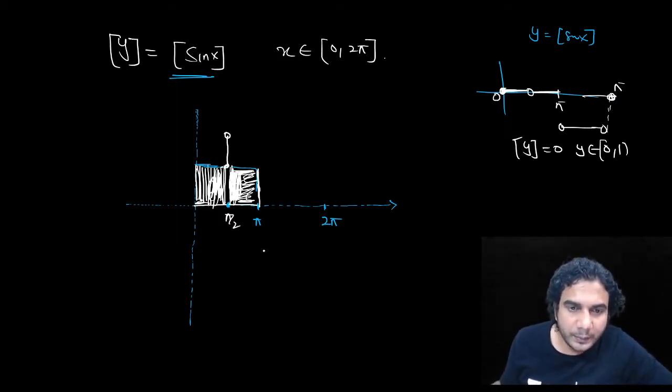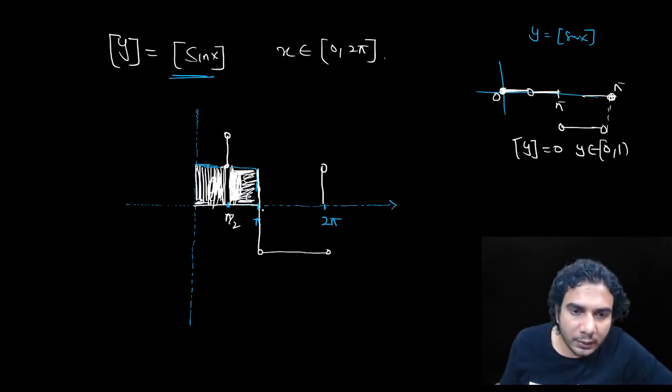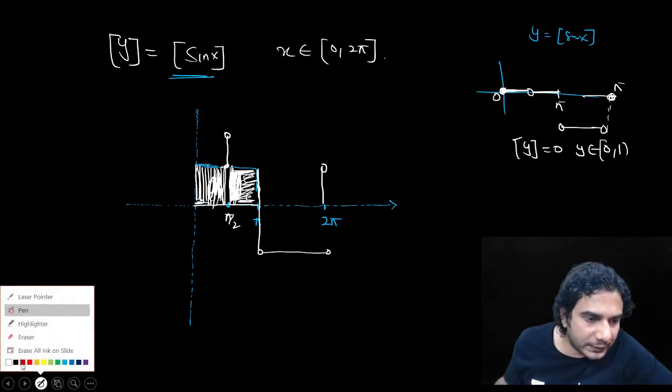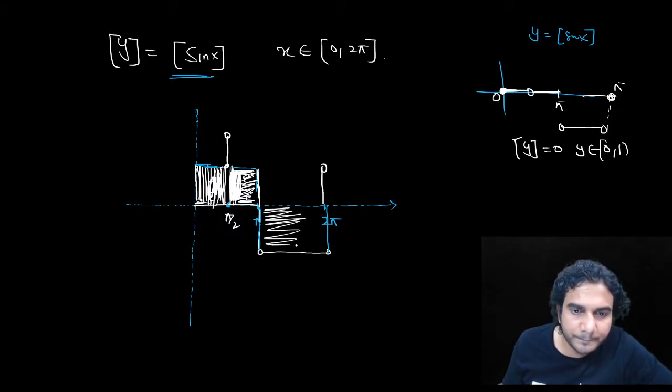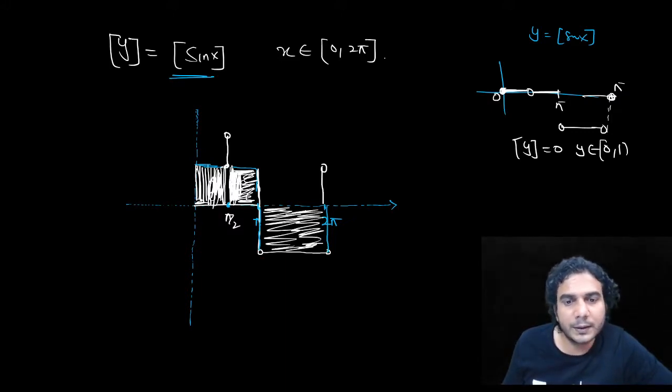Then between pi to 2 pi, at 2 pi there will again be a vertical line, 0 to 1. Let me draw this boundary with blue color. This will not be there, this will not be there, and all the points inside this box will be there. So that is the graph.